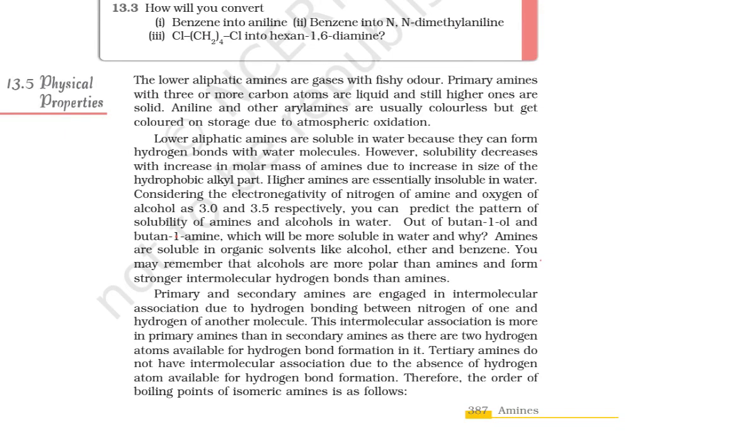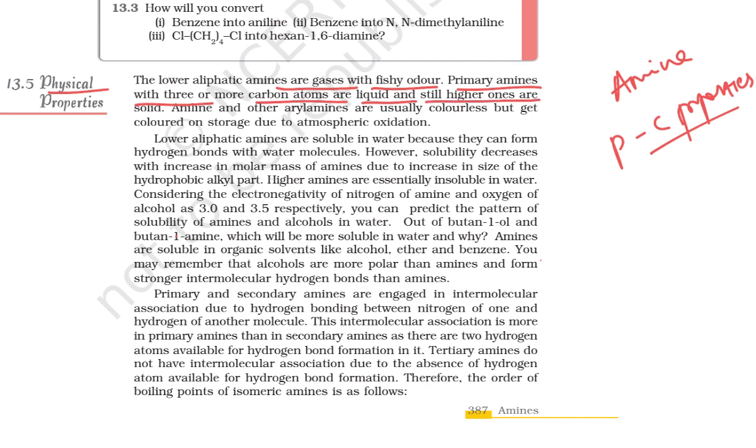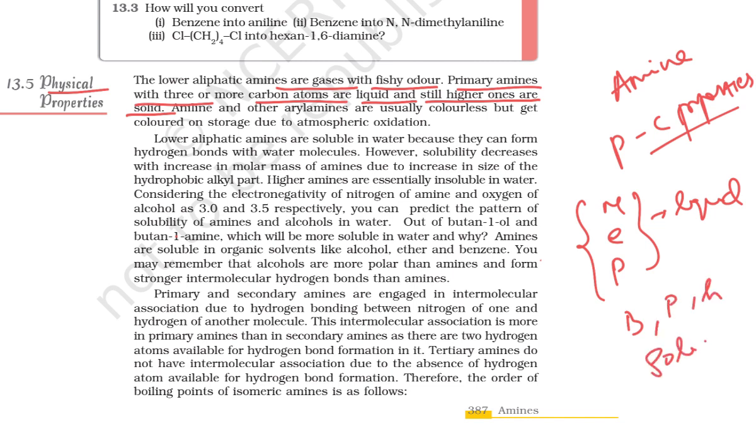Today we are going to discuss amines, physical and chemical properties. So first, the physical properties. The lower aliphatic amines are gases with a fishy odor. Primary amines with 3 or more carbon atoms are liquid, and still higher ones are solid. For example, methylamine, ethylamine, propylamine, these 3 are liquid. Higher than that, if I take butylamine, pentylamine, hexylamine, then it becomes a solid.